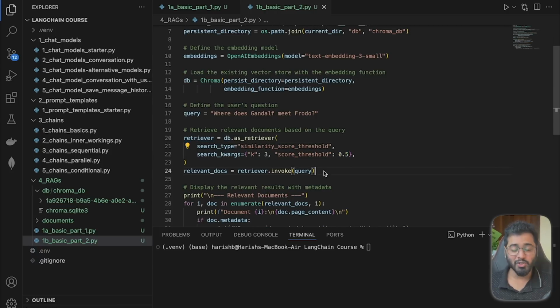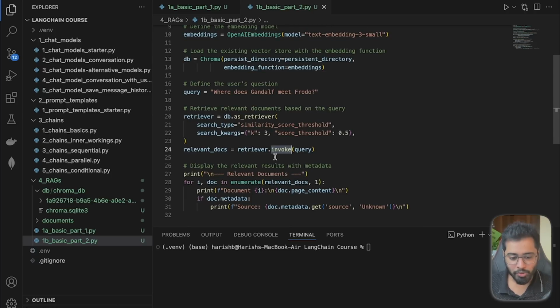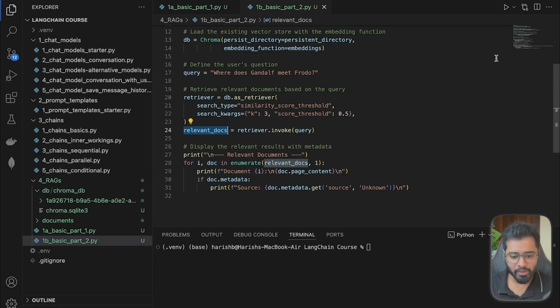All right. So now we've set up our retriever, we've configured it. The next step is we have to query the relevant chunks based on the user's question, right? So once again, I'm going to be using the magic keyword invoke right here. If you remember, this is the magic keyword that we're going to be using to take action in LangChain. So once we run this, it's going to give us the top 3 relevant chunks. So let's actually go ahead and run this file.